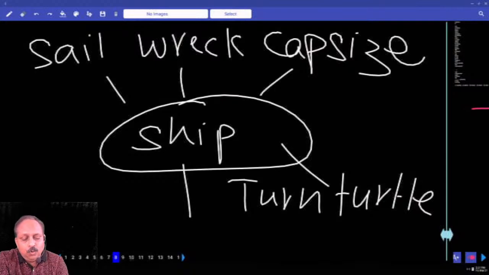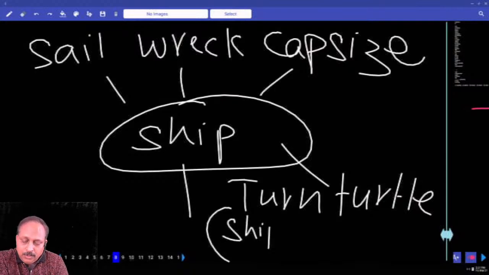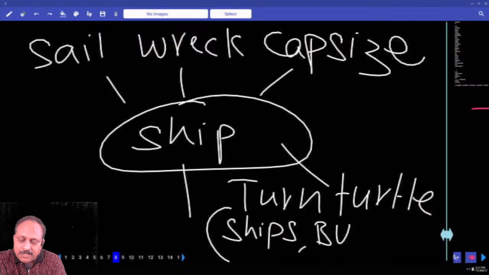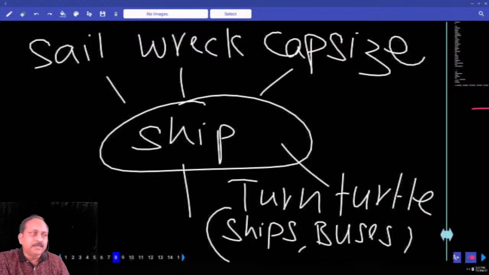And turn turtle goes with ships. It also goes with buses. Sometimes when buses turn upside down, we say the bus turned turtle. But capsize goes more with ships, not with buses. Have you got this? Fine. And usually whenever there is a thunderstorm or a storm, the ship gets capsized or turns turtle, and it results in wreckage.